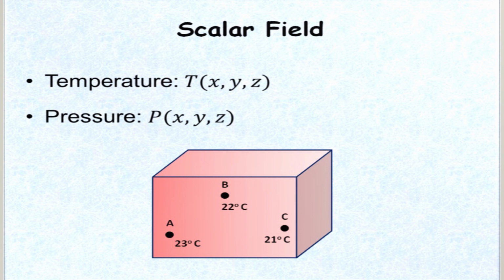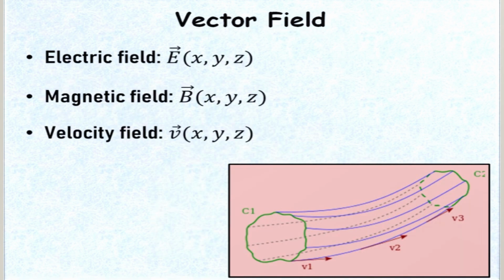Say, example of temperature or pressure, and you can see how temperature varies at different locations in a room. Then what are vector fields? We know that electric field, magnetic fields and also velocity fields, and you are seeing how velocity varies in a fluid, the streamlines. As it is a vector quantity, we are saying that it is a vector field.